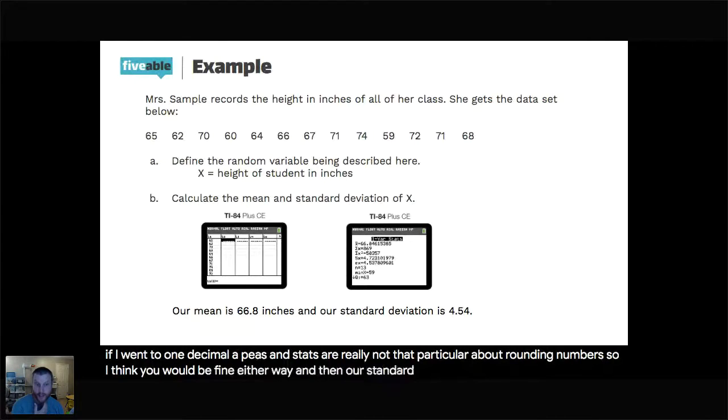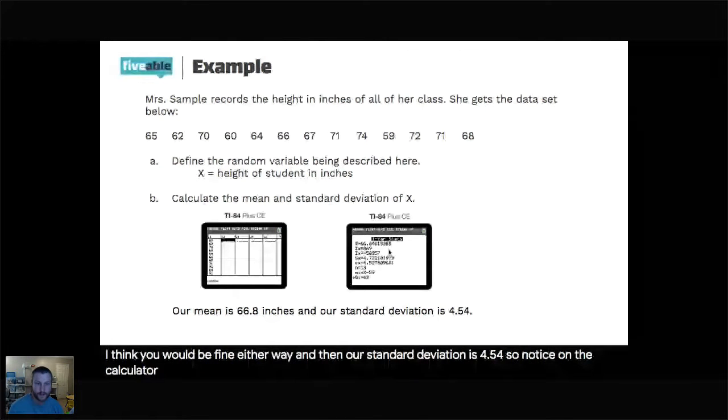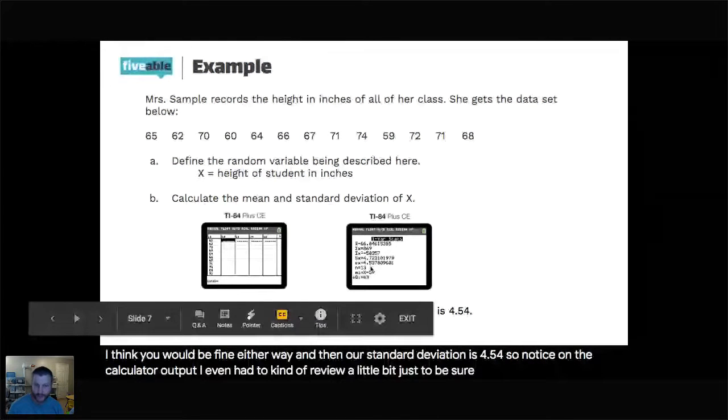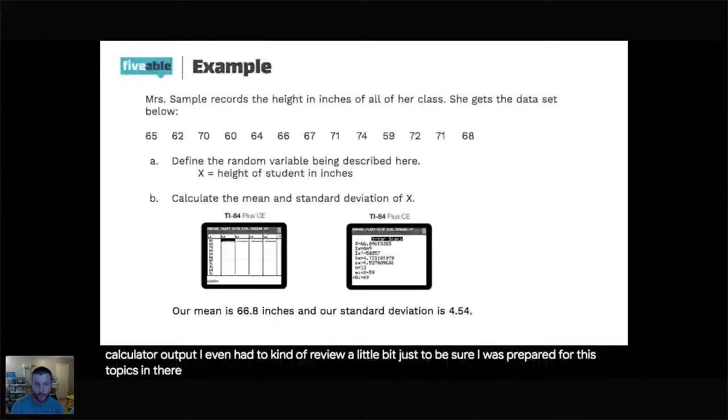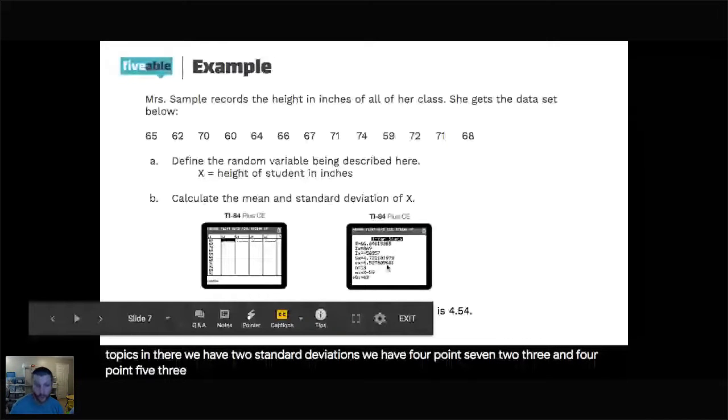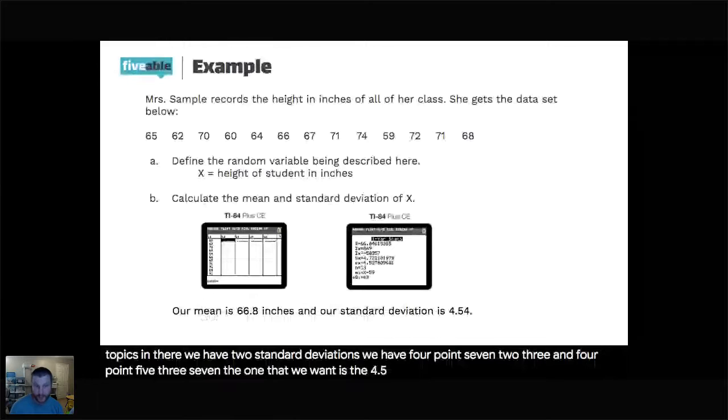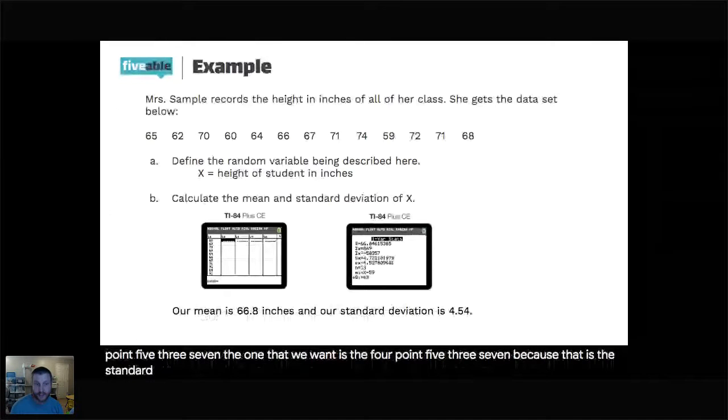And then our standard deviation is 4.54. So notice on the calculator output, I even had to review a little bit just to be sure I was prepared for this, because it's one of those tricky little subtopics. We have two standard deviations: 4.723 and 4.537. The one that we want is the 4.537, because that is the standard deviation of an entire population.